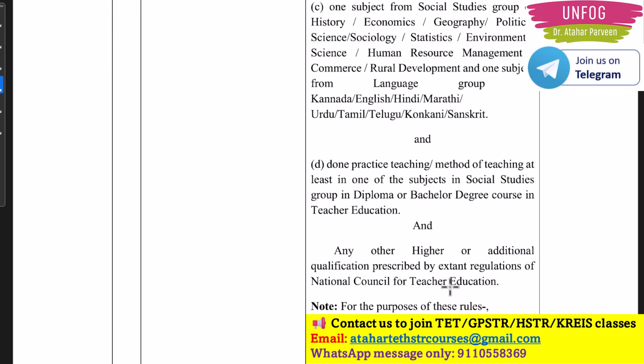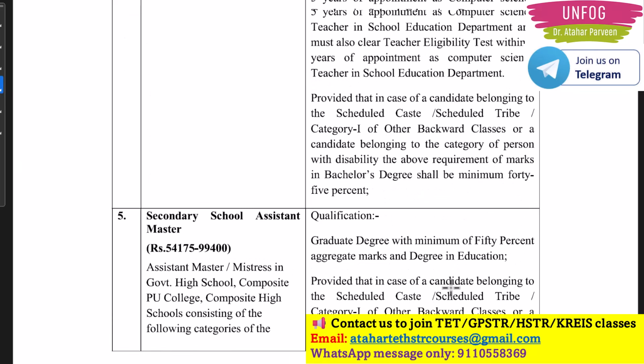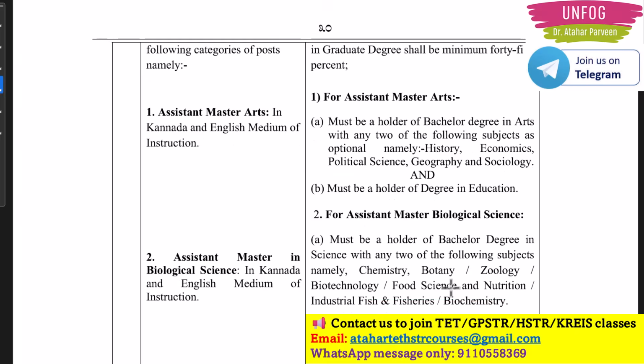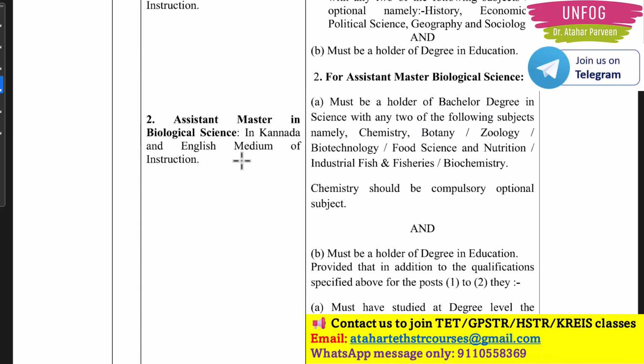Then coming to our next part, for HSTR. Unfortunately, they have not added the PM post, as I told you earlier also. But if you are an aspirant who has taken our paid course, you can have access to our full course till the next HSTR recruitment. So that is one option always there with you. Then still, if you have qualified TET, you can go for GPSTR and CRIS also. And of course, land surveyor also you can apply. Then for HSTR, of course, biological science posts are there.